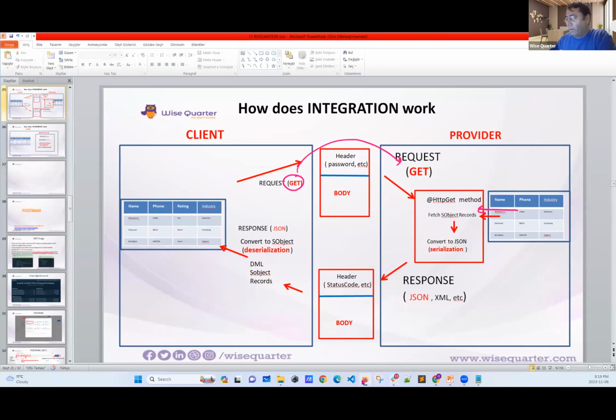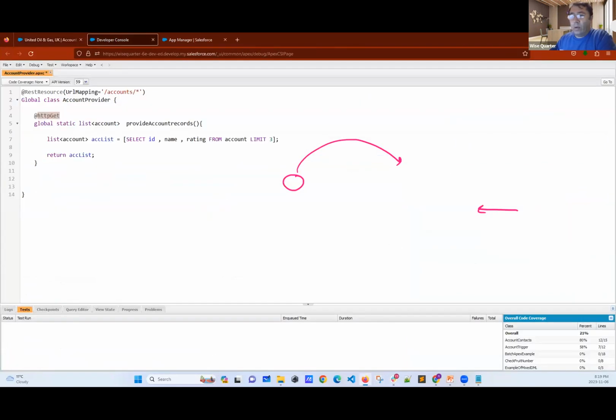Now, if our opponent says, I want to get some data, this method will run. This is going to fetch, as you see, my friends, some records, and then I'm going to return. But here, it's not finished. I have to deserialize, etc. But you will understand. Now I fetch the data and I'm returning that data. For now, you should understand it like this, but actually it will not work exactly like that.